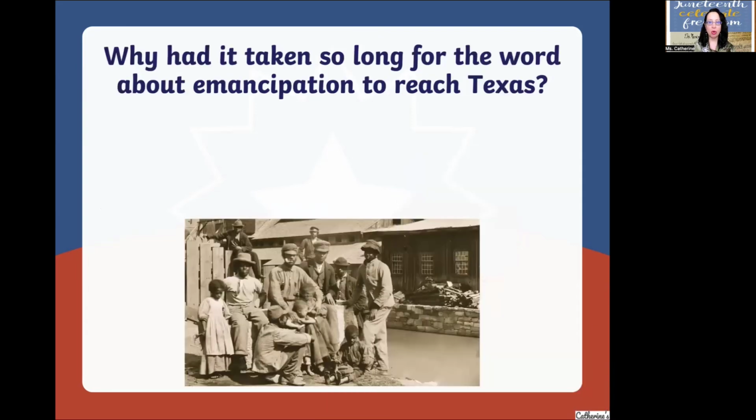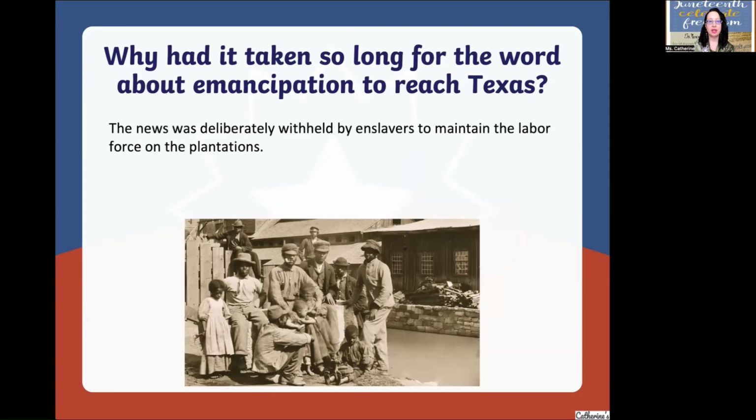Why had it taken so long for the word about emancipation, the freedom, to reach Texas? So the emancipation would be the freedom of the African American slaves. The news was deliberately, meaning done on purpose, withheld, meaning they did not give that information on purpose, by enslavers, the people that enslaved these people, to maintain the labor force on the plantations. The plantation was the crops that they grew on the land, on the farm.